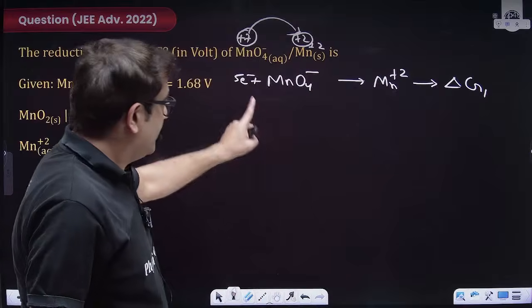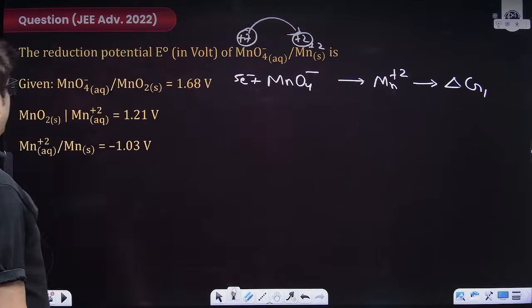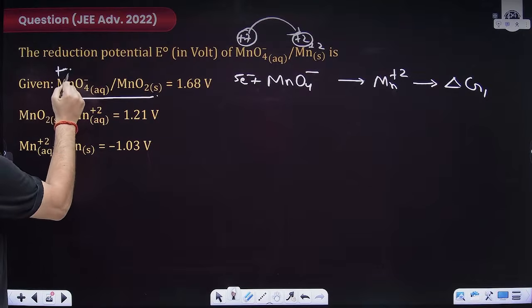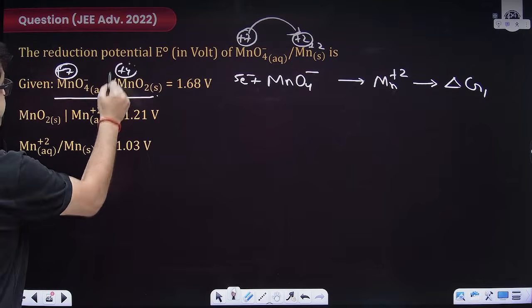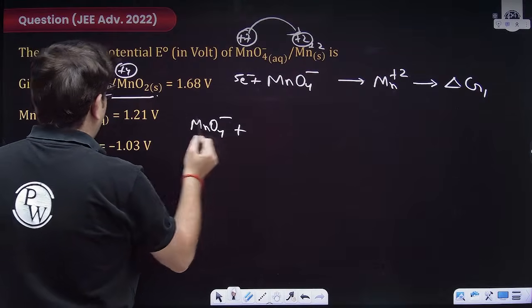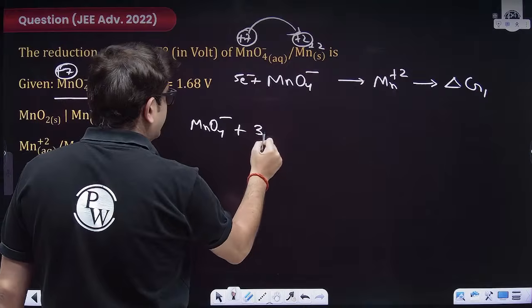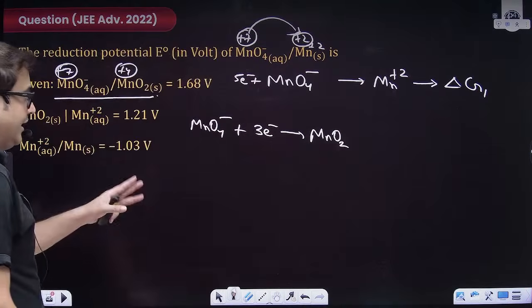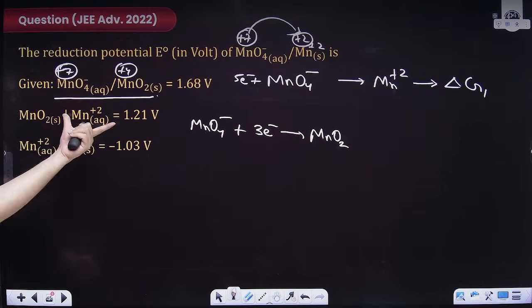So how will we proceed? Let me tell you. First write the delta G. Now what is given? From MnO4 minus to MnO2, from +7 to +4 is given. So MnO4 minus gains 3 electrons and forms MnO2. I'm not balancing the complete reaction. Why? I'll tell you. Then what is given?